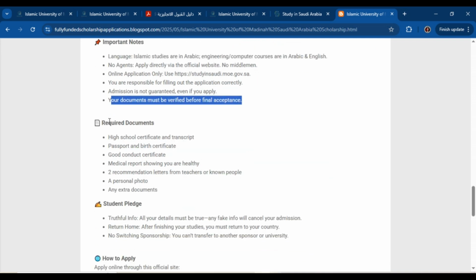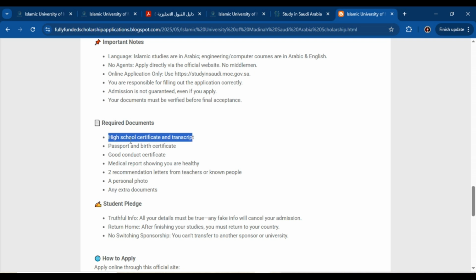Next, the important thing is required documents. You need your high school certificate and transcript or your mark sheet. You need passport and birth certificate, good conduct certificate, then medical report showing you are healthy, and 2 recommendation letters. You can get these recommendation letters from school or college. Then a personal picture and any other extra document if you have.